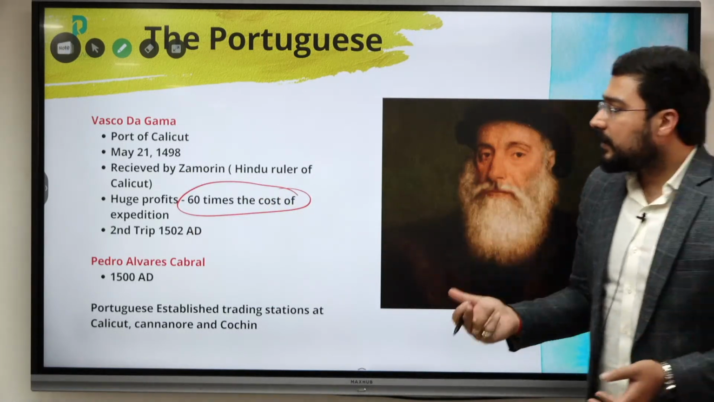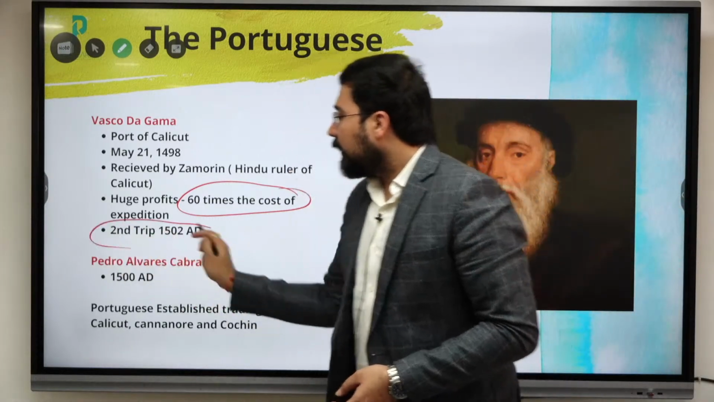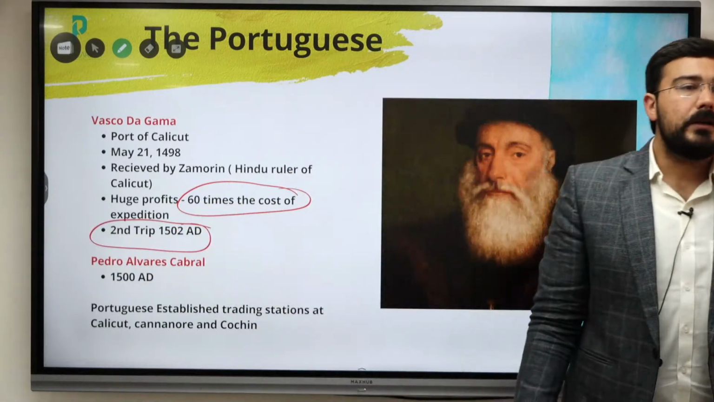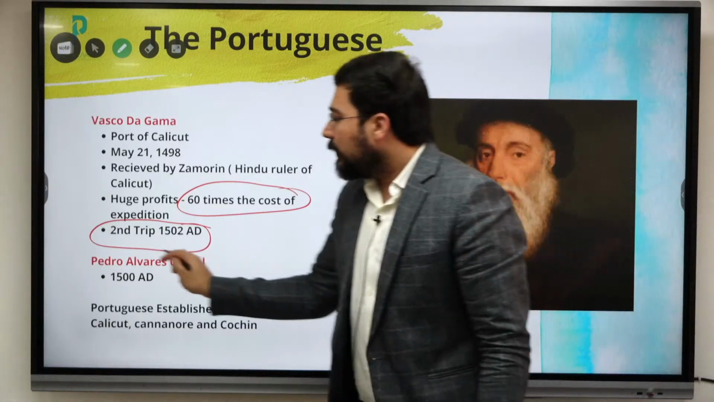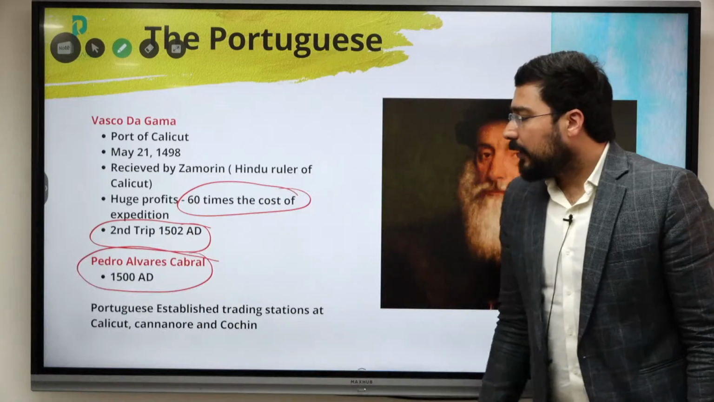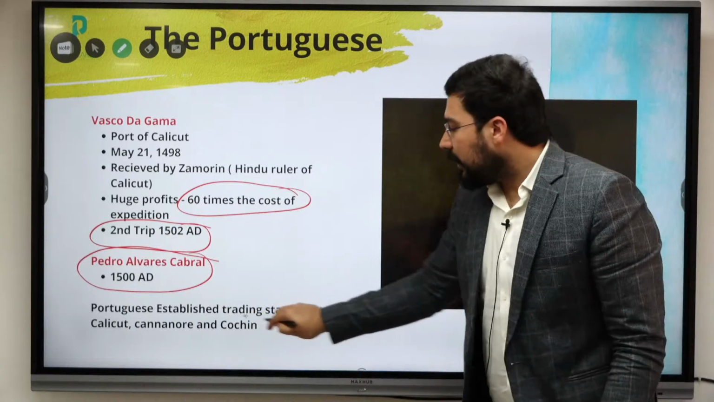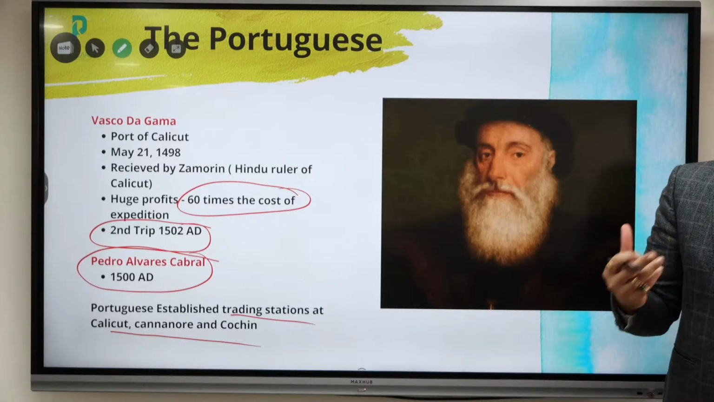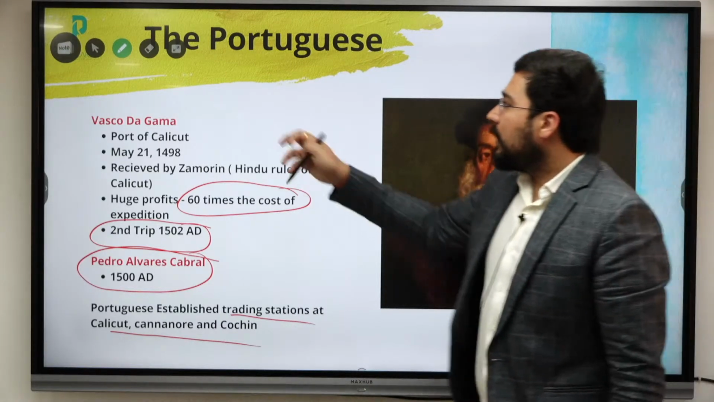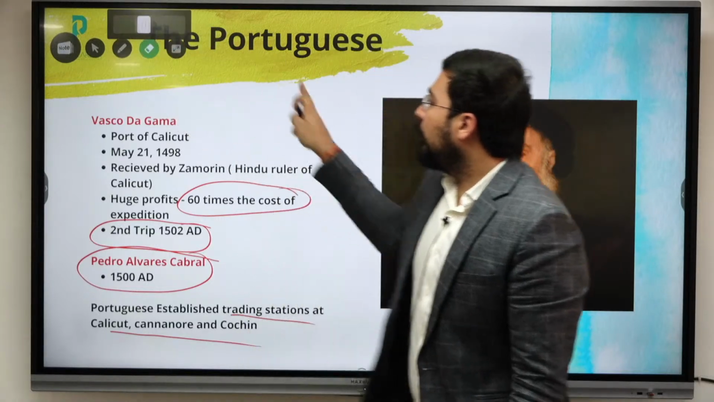Okay, so they realized this is very profitable, and on the second trip he again came in 1502. We will discuss the various policies which they followed. Similarly, we see the arrival of Pedro Alvares, and they were able to create trading stations at Calicut, Cannanore, and finally at Cochin. So these were the initial parts of India which were influenced by the Portuguese.